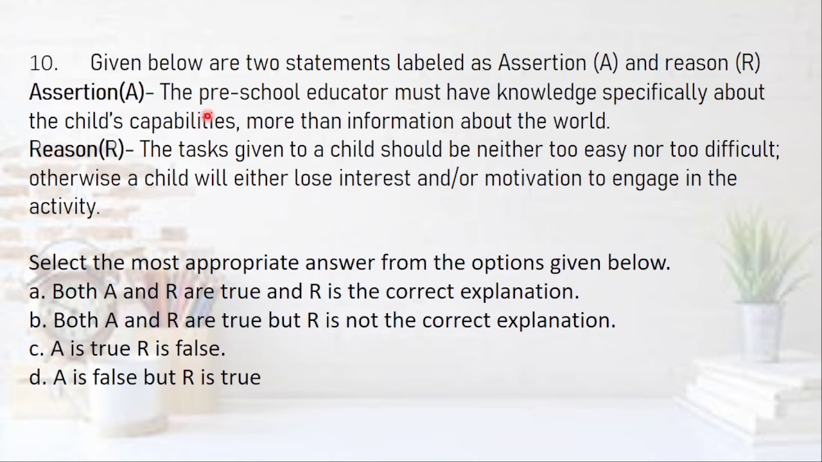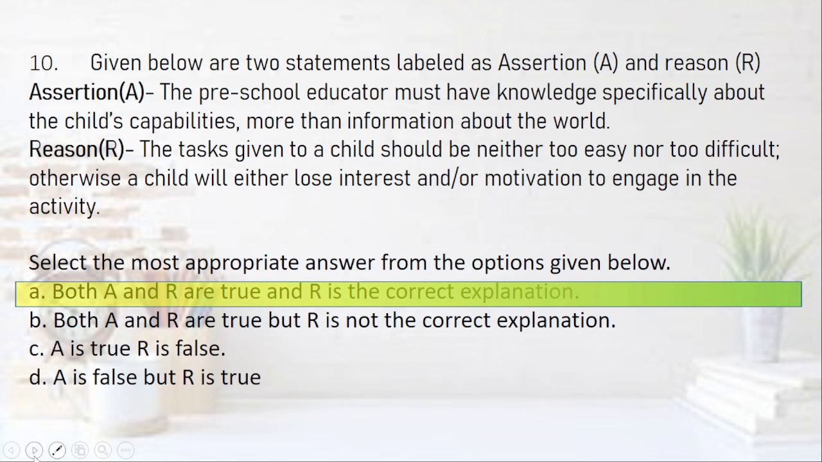Now, the last question of this section. Assertion is the preschool educator must have knowledge specifically about the child's capability more than information about the world. This seems to be correct. The reason is that the task given to a child should be neither too easy nor too difficult, otherwise a child will lose interest or motivation to engage in activity. Here I think both are correct, and this fits because that preschool educator must have more knowledge about the child's capabilities so that the tasks which he gives to the child are suitable for the age. So I think the option A is correct, that both A and R are true, and R is the correct explanation. So we are finished with lesson number 10.